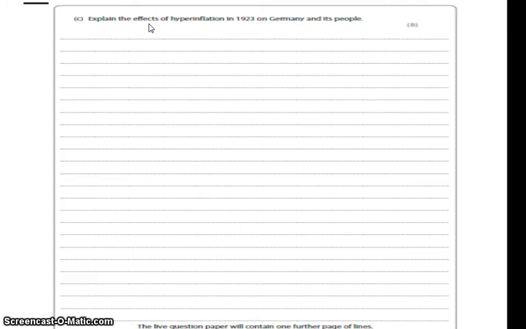This angered the Germans who worked in the Ruhr, who downed tools and went on strike. This was known as passive resistance. The Germans bitterly resented what the French had done. They doubly resented the failure of the Weimar Republic. That is one of the impacts of hyperinflation. But this is what caused hyperinflation.